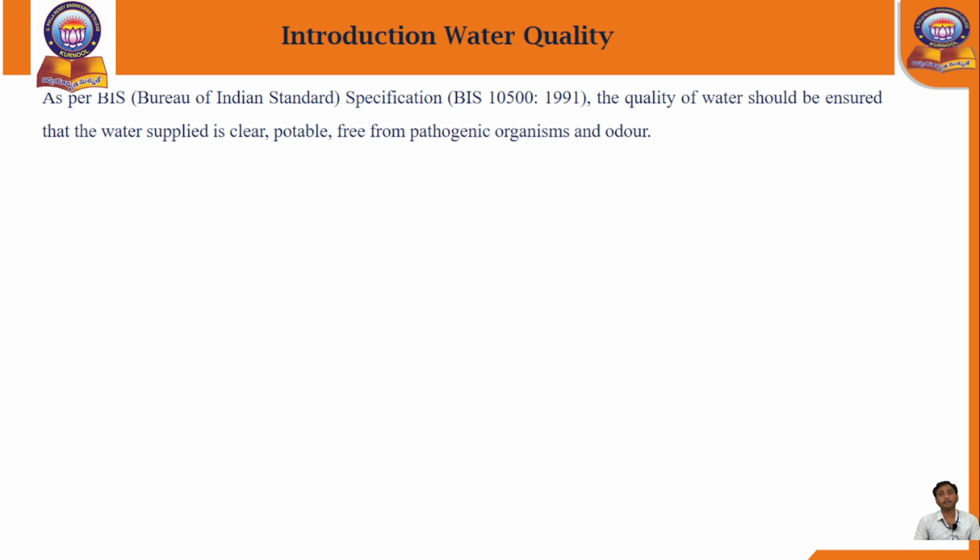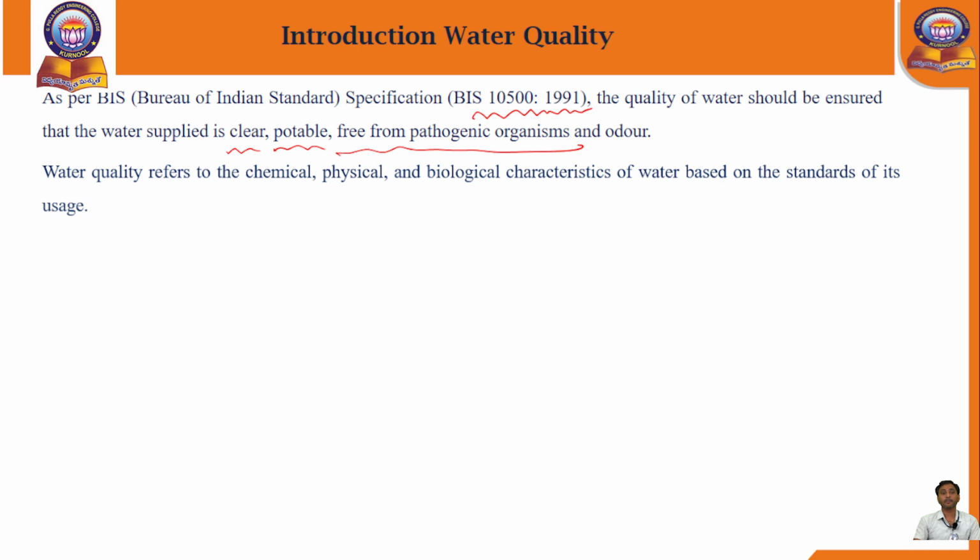As per Bureau of Indian Standards specifications, the water supplied to every home for drinking purposes should follow the standards. According to the code book BIS 10500 of 1991, the water supplied for drinking and home needs should be clear, potable, and free from pathogenic organisms and odor.